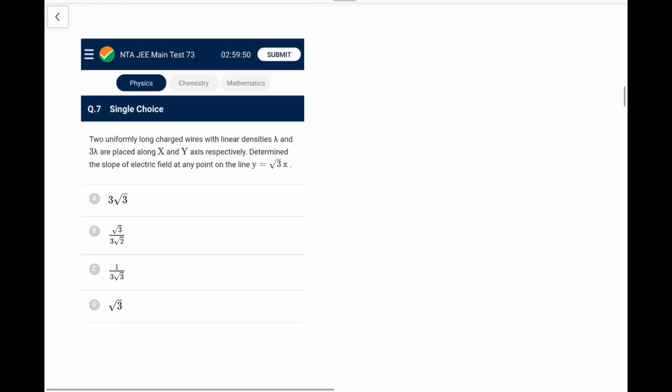Next, two uniform long charged wires of density lambda and 3 lambda are along the x and y axis. Determine the slope of the electric field at any point on the line y equal to root 3 x. Again, this is a repeated one. We did this question probably in NEET or JEE Main. I don't remember because I solved both. I have done the same question a day or two back.